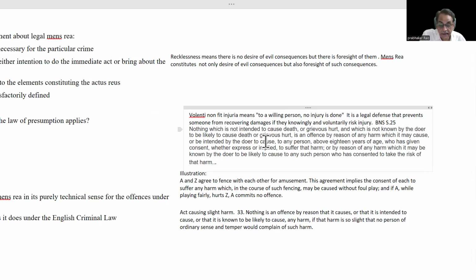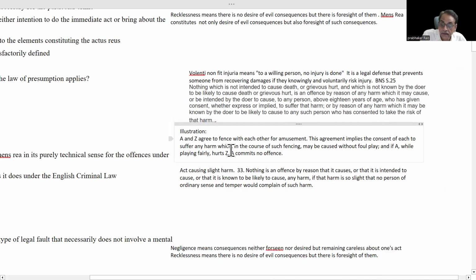And the second thing is, he has willfully given consent to take the risk of that harm. He knows that if he participates in such a particular game, he is likely to get an accident, likely to get harm. That is the thing under section 25.